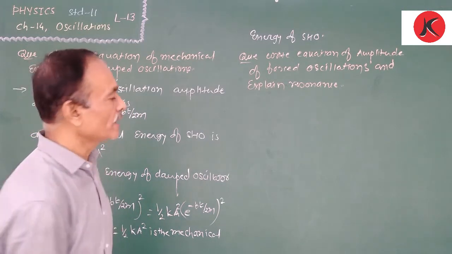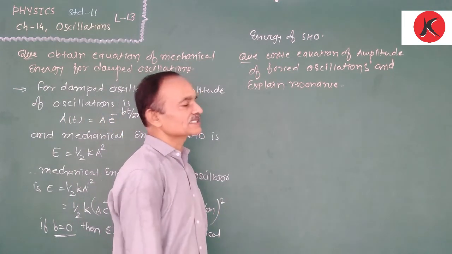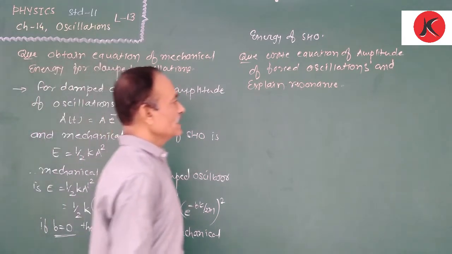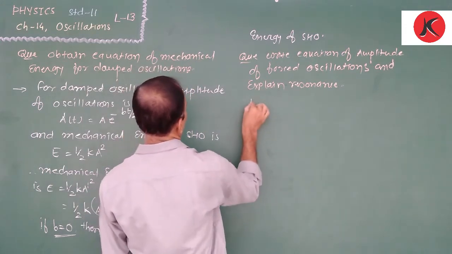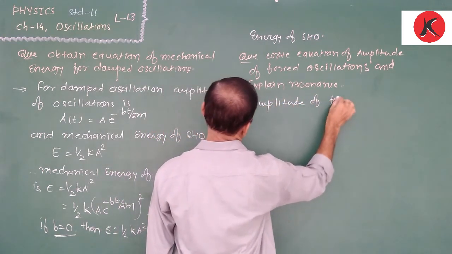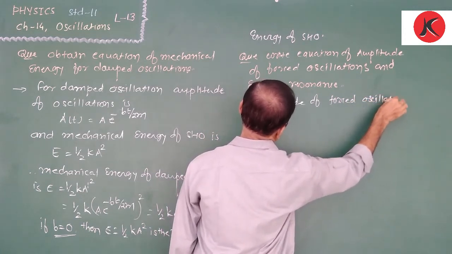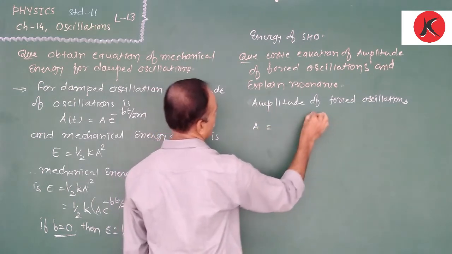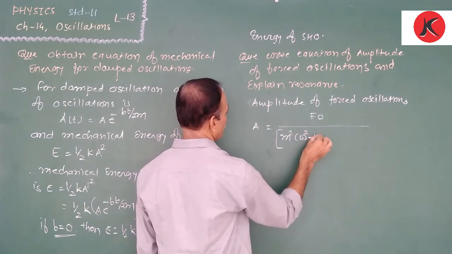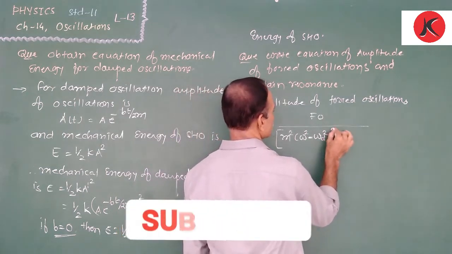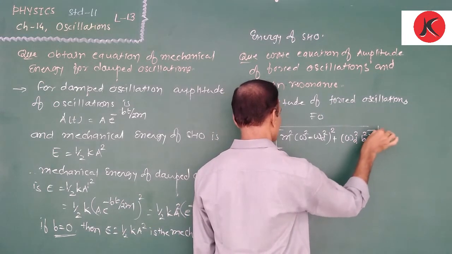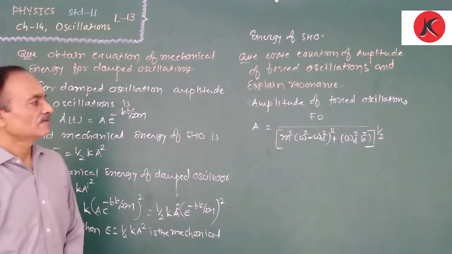A = F0 upon [m square (omega square minus omega D square) whole square plus omega D square b square] to the power half. That means the amplitude of forced oscillation is given as A = F0 over the square bracket of m square (omega square minus omega D square) whole square plus omega D square b square, with the power being half. This is equation number 1.